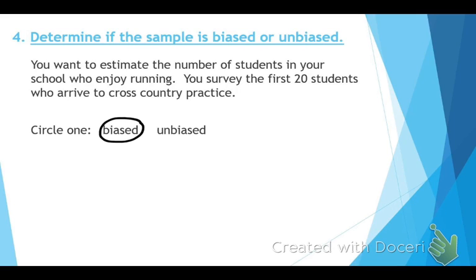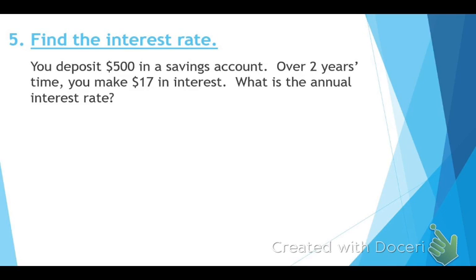that's favoring. Okay, it is favoring something because you went and you asked a bunch of people who willingly chose to be on a running team. That's what cross-country is, okay? So, of course, those people are going to say, yeah, I like running. But maybe the rest of the school doesn't, okay? So this is 100% a biased sample. All right, I saw a lot of really good answers as I just checked.